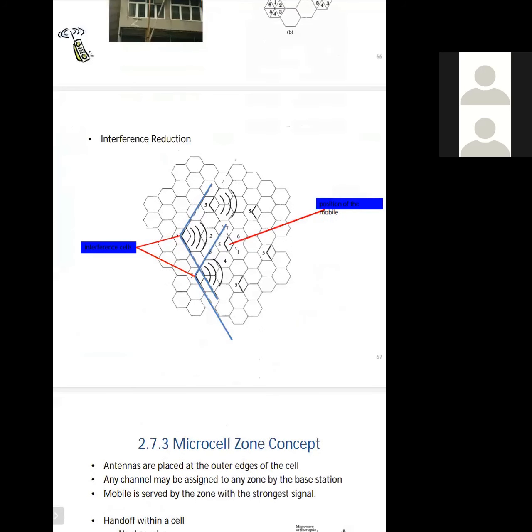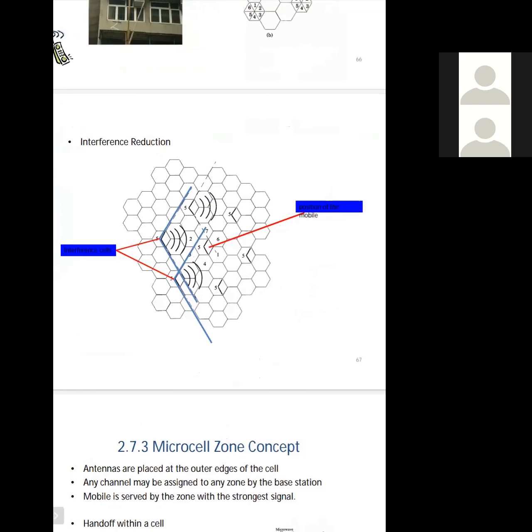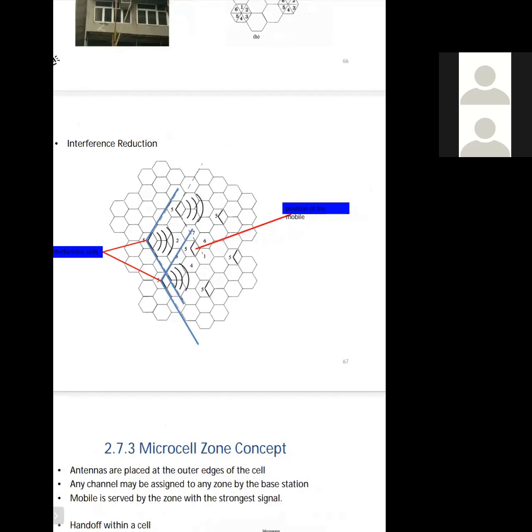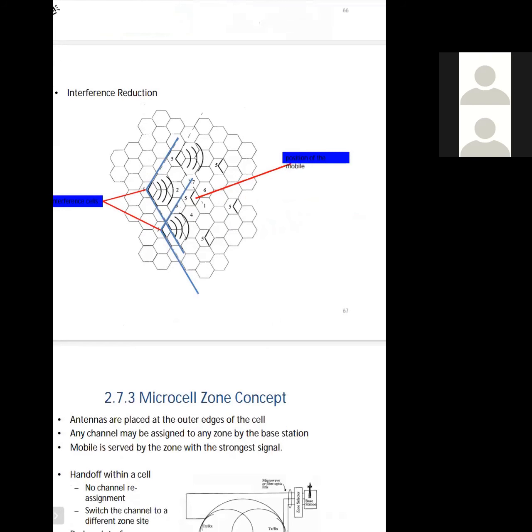Here in this diagram, it is shown how directional antennas are placed into the cells so that the power will be radiated in specified directions as specified by the directional antennas. In the hexagonal cells, one directional antenna is placed in every cell, and here you see the positions from which they can radiate the signal to the mobile devices. A significant reduction in interference will be observed by use of these directional antennas in the cells.